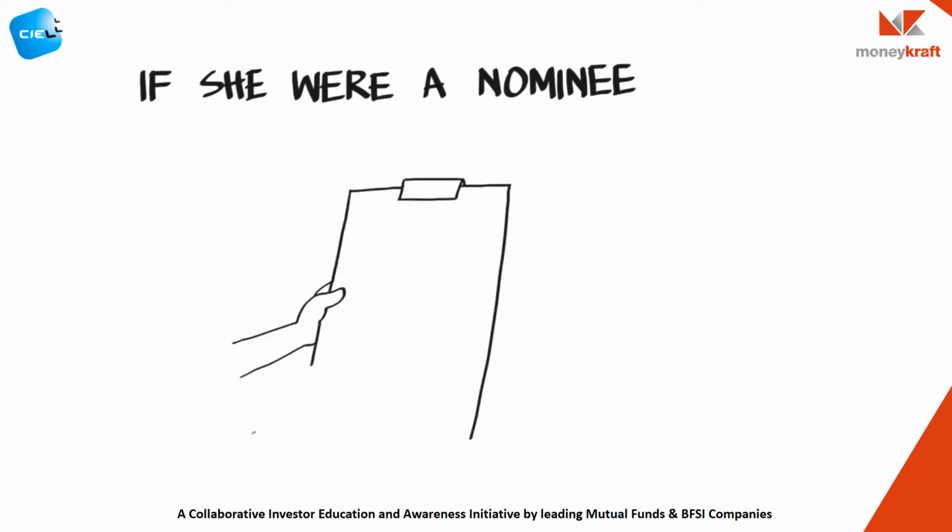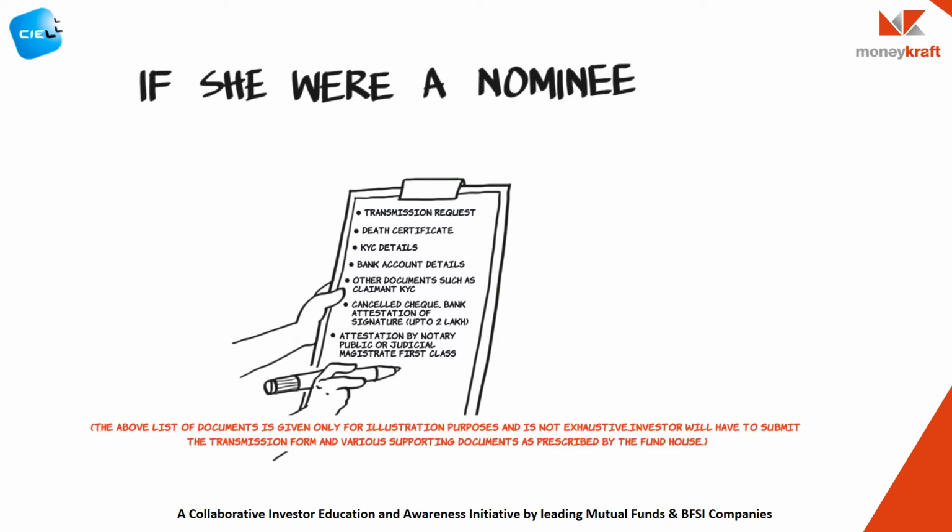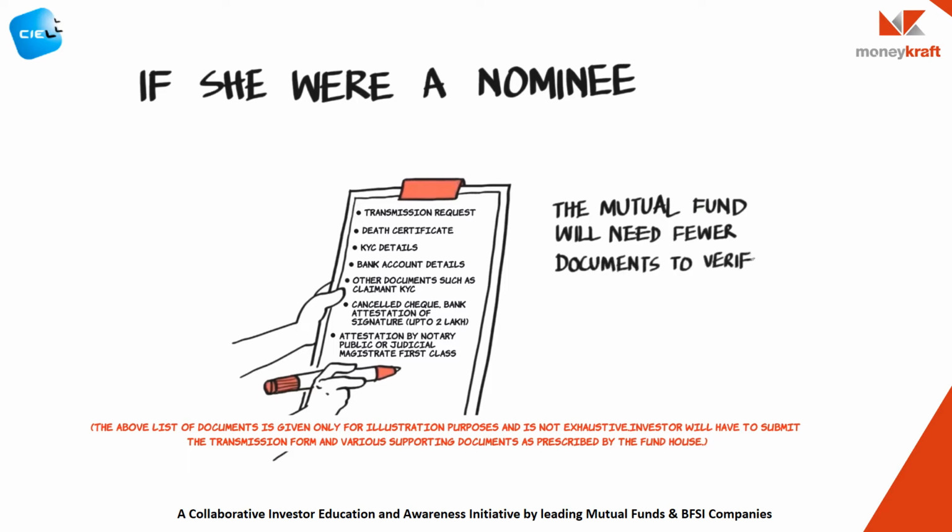The prescribed form for transmission can be downloaded from the website. Alka will have to submit the death certificate of her father and her own KYC and bank account details. Other documents such as claimant KYC, cancelled cheque, bank attestation of signature, up to 2 lakh, attestation by notary public or judicial magistrate first class. On receiving the request and supporting documents, the mutual fund will remove her father's name from the folio and transmit the units to Alka's name.